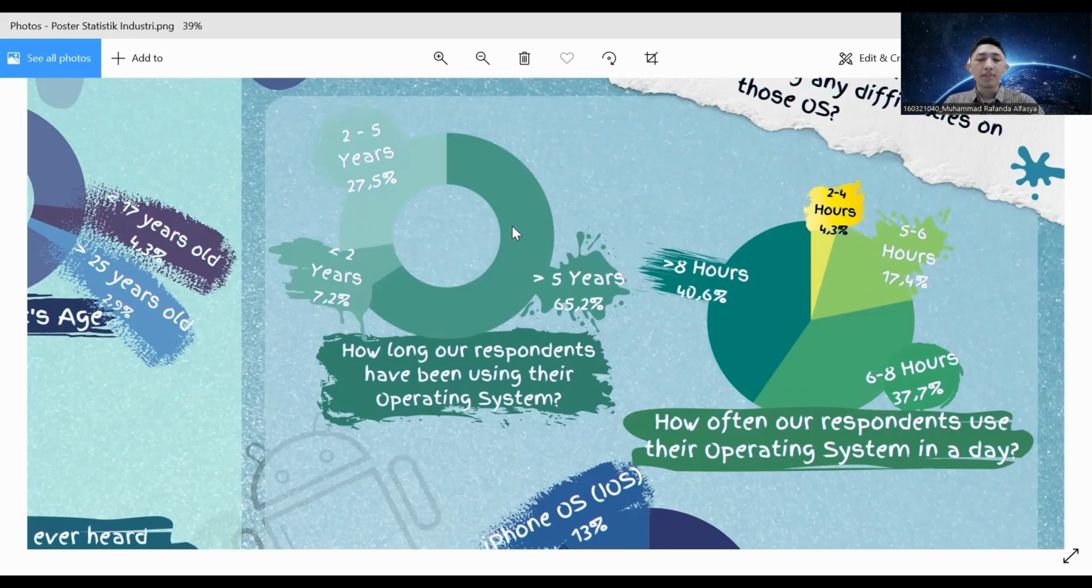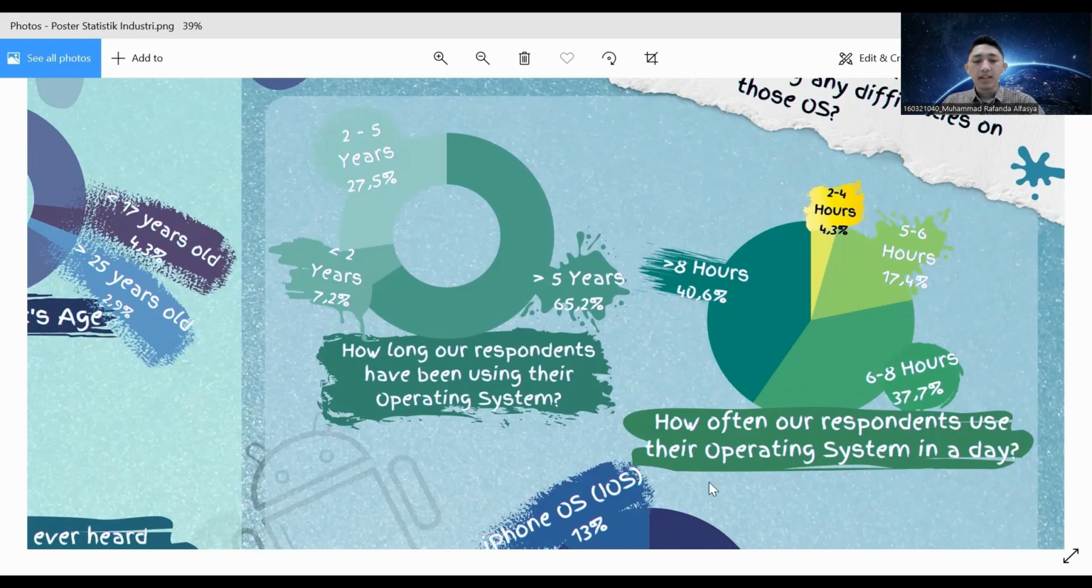Now, how often do our respondents use their operating system in a day? Well, about 40.6% of our respondents use their operating system for more than 8 hours in a day. 37.7% use it for around 6 until 8 hours in a day. 17.4% use it for around 5 until 6 hours in a day. And 4.3% use it for around 2 until 4 hours in a day.